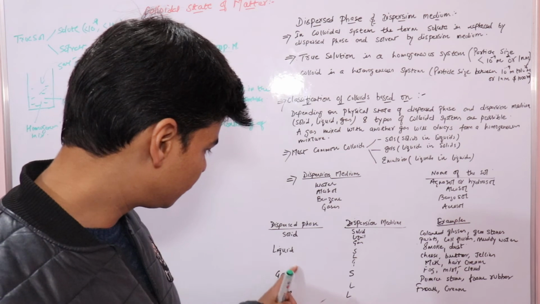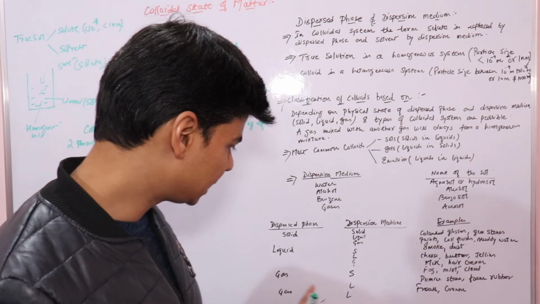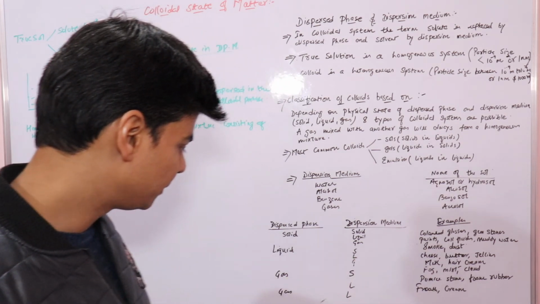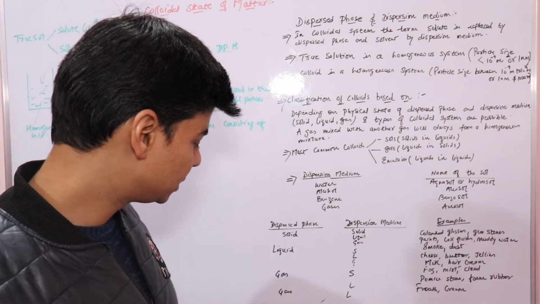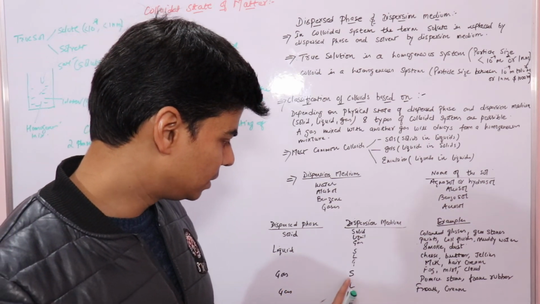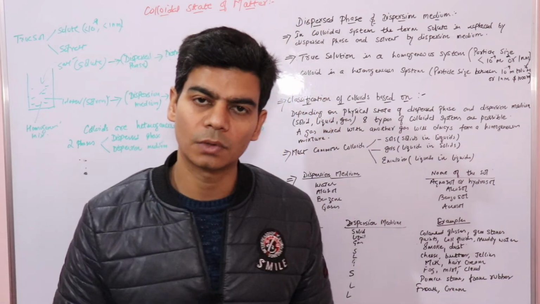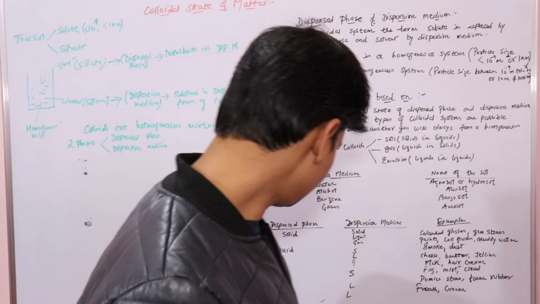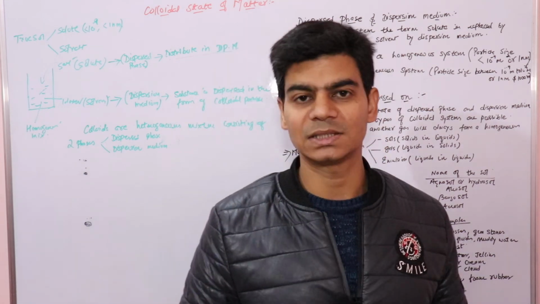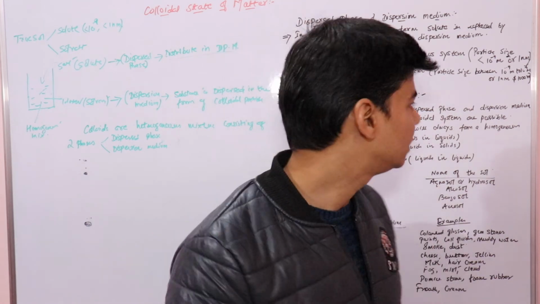If the dispersed phase is a gas and the dispersion medium is a liquid, we get froth and cream. In froth, the gas is dispersed in liquid.